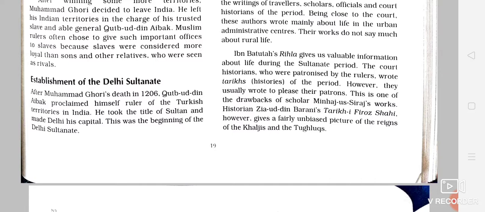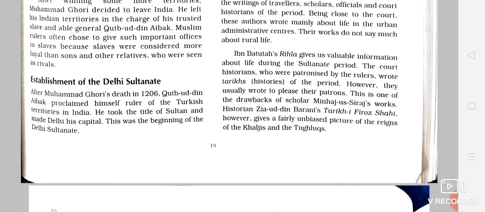Initially the capital was Lahore, but then Delhi was made the capital, and this is how it marked the beginning of Delhi Sultanate, by the proclamation of Qutbuddin Aibak as the Sultan of Delhi.